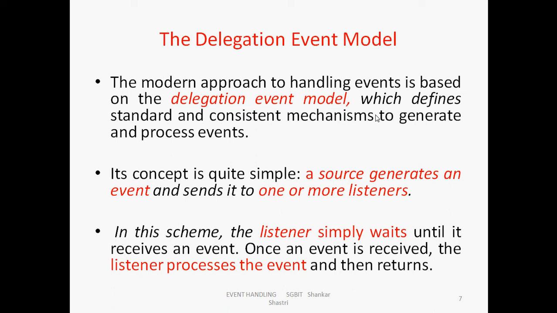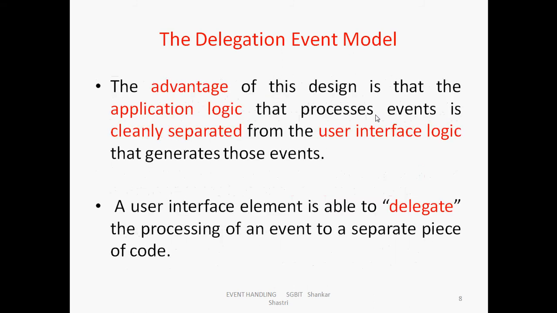In this scheme, the listener simply waits until it receives an event. Once an event is received, the listener processes the event and then returns. If I press the button, it is a source. What is the action that we can include in the listener? Listeners simply wait until they receive an event from the source, and once received, they process the event.